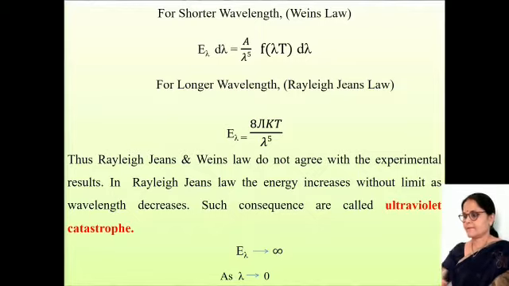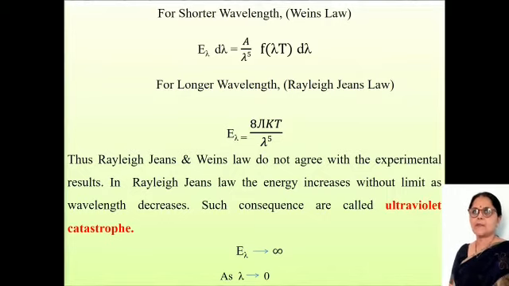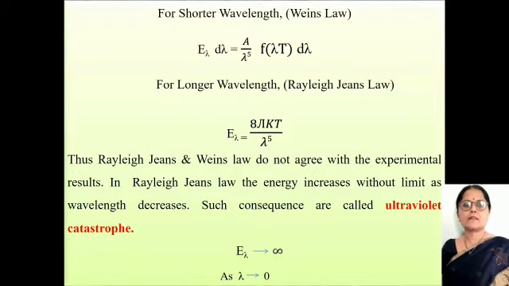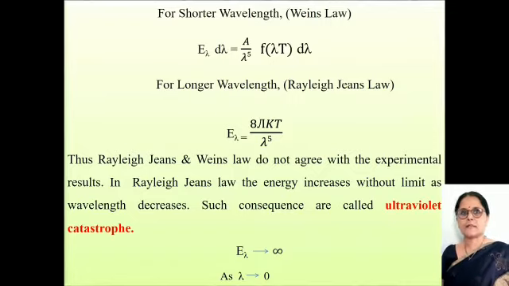E lambda tends to infinity as lambda tends to 0. Next failure is the atomic spectra. Characteristic frequency: in the above, the shorter wavelength equation is called Wien's law, and the longer wavelength equation is known as the Rayleigh-Jeans law. Already we know the ultraviolet catastrophe, but again we will revise it.